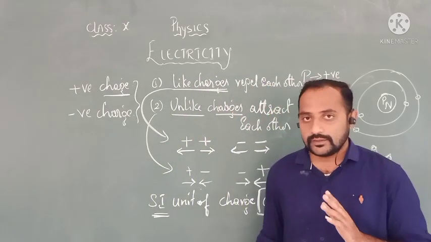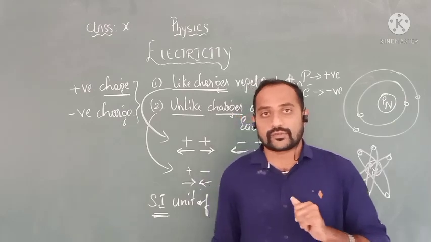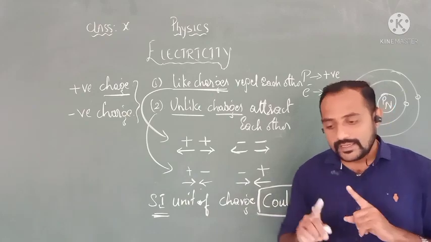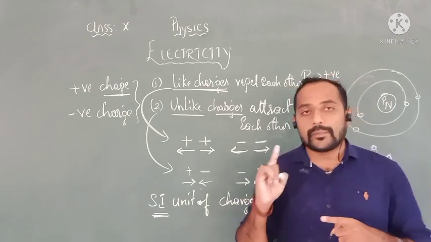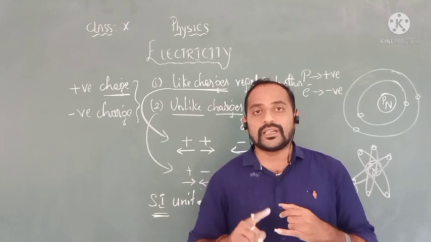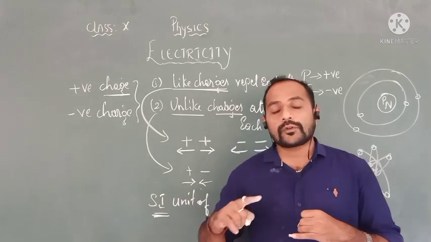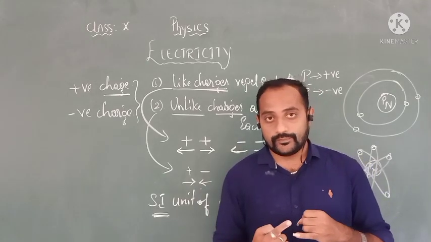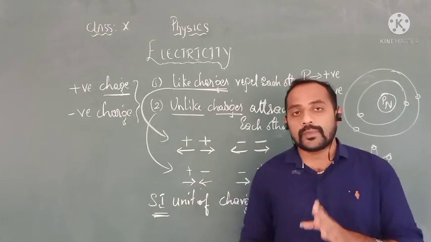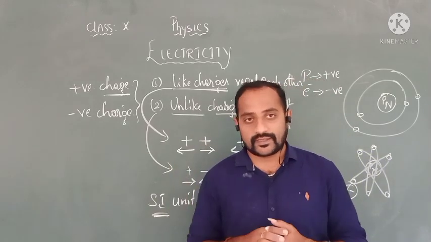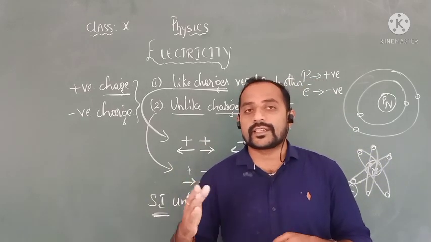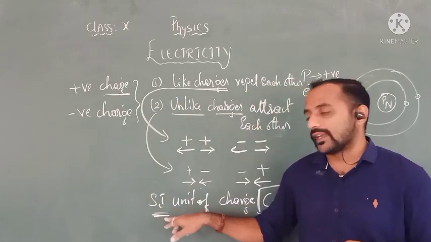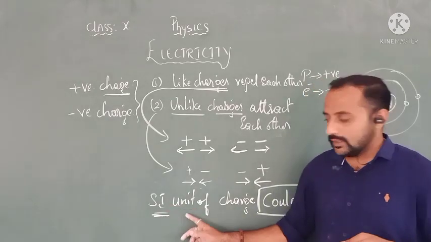First of all, why did we make this SI, System International? The units we made for length, as meter, centimeter, kilometer, all over the world, in all the countries, they must use the same units. The units will never change from country to country. So that's why we call them SI, System International Units.